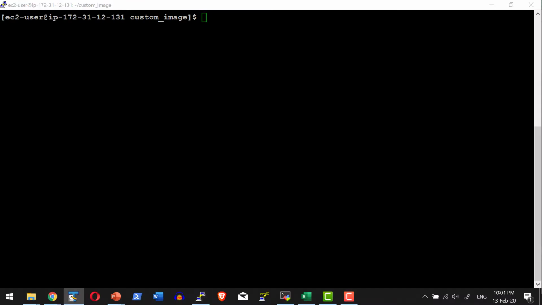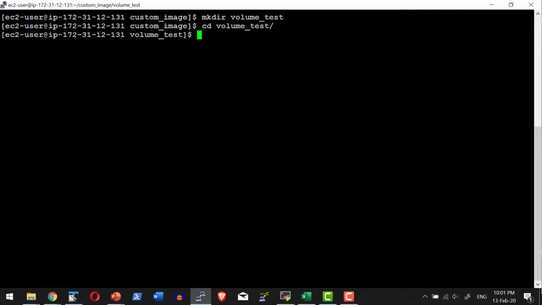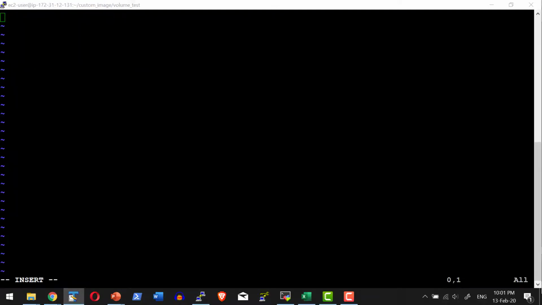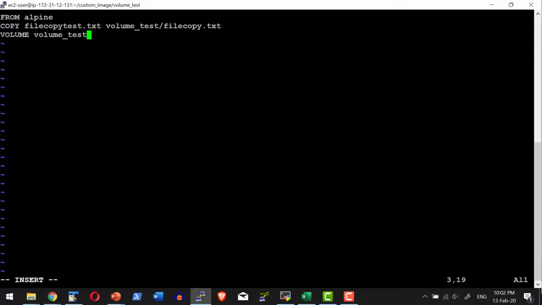Let me go ahead and create a folder for this demo. Let me get into the folder. Let me create a test file named file copy test.txt. So I do have this particular file. Now I am going to create a Docker file. Let me use the parent image as Alpine. And I'm going to copy the test file that we created into the image within the folder volume_test. I'm going to mount this particular volume_test as a part of the volume.